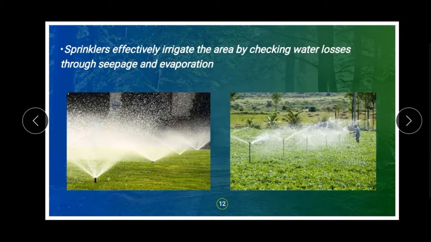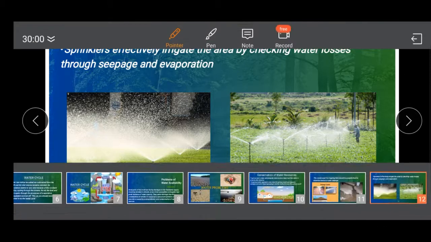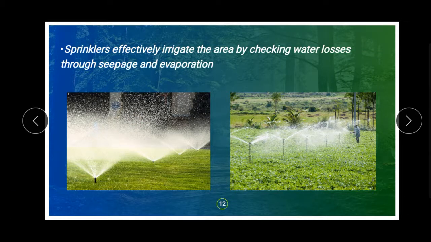Next, sprinklers. Sprinklers effectively irrigate the area by checking water losses through seepage and evaporation. If we use canals, there is a chance of seepage, that means leakage, or evaporation because of the heat. But with sprinklers, we can store water in a tank and then use sprinklers like this. Have you seen sprinklers? They are very useful for irrigation and they minimize water loss.